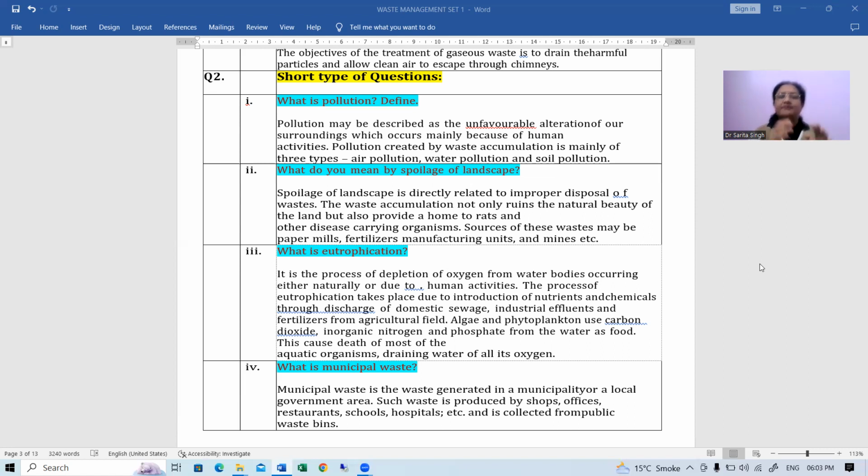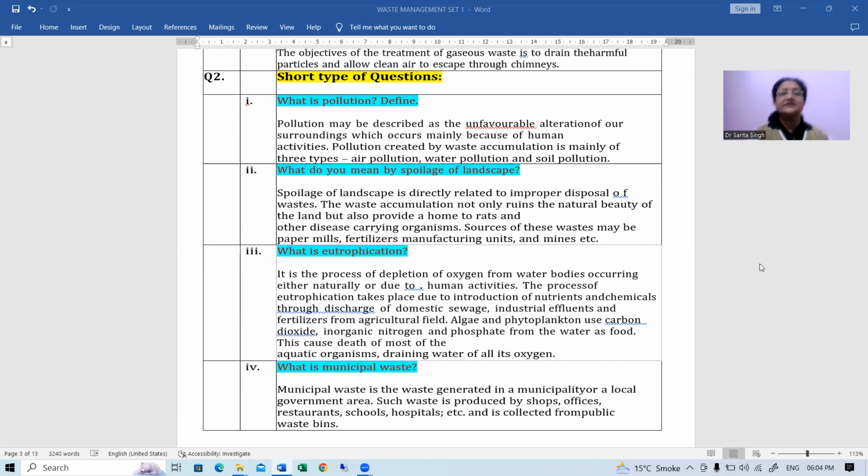Spoilage means when we dump all the waste matter outside, suppose in an open area. Open dumping is the best example of it, right? So whenever all that waste is dumped outside, that spoils the landscape, and even causes several other side effects, which are very dangerous.